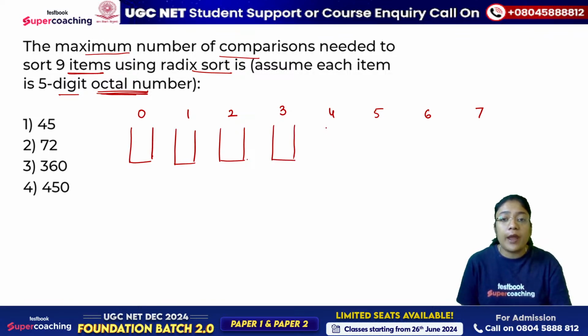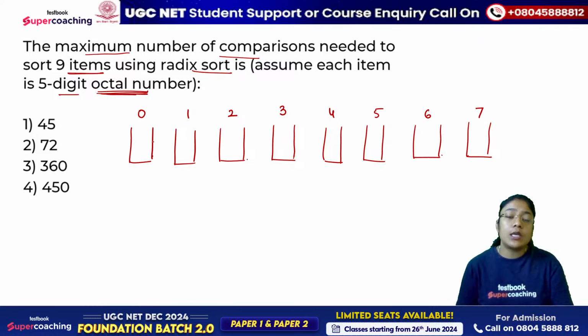Each number has 5 digits. So how many times will you be running the loop? You check one digit at a time, starting from the unit place. So we have 8 buckets. We have to execute it 5 times because each number has 5 digits, and we are given 9 items. This means that for 9 items, you will check the first digit, that is the unit digit.